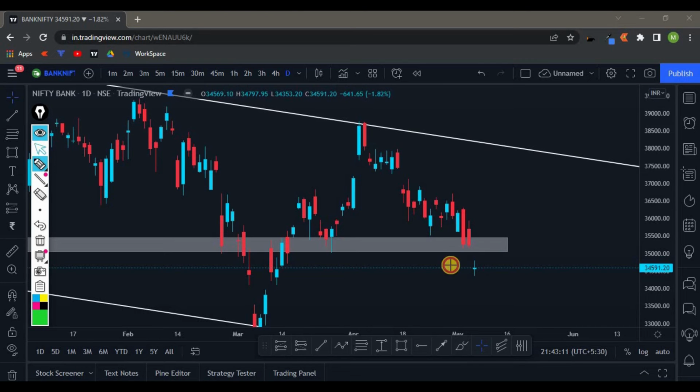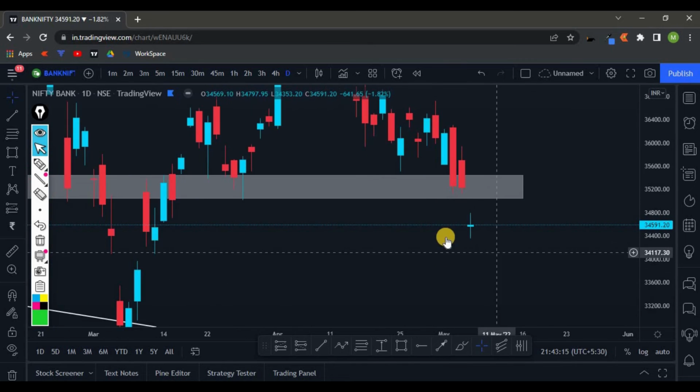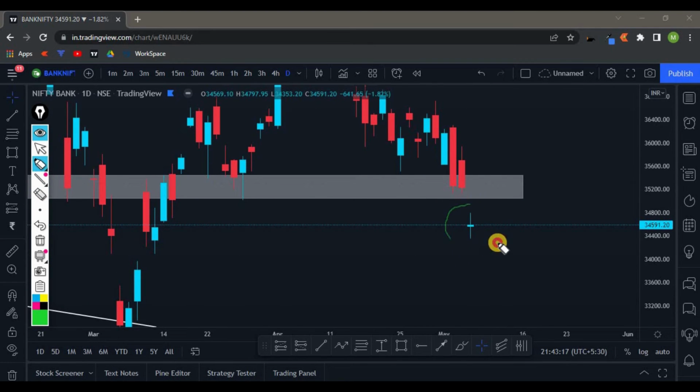So once we see an indecision candle, what can we get into? We are unable to predict whether the buyers are strong or the sellers are strong. Okay, so what is the best practice to do? The best practice would be, as we are not aware whether the buyers are strong or the sellers are strong, the same logic goes to Nifty. So the same logic goes to Bank Nifty as well.